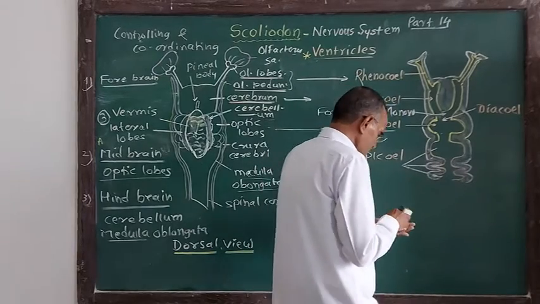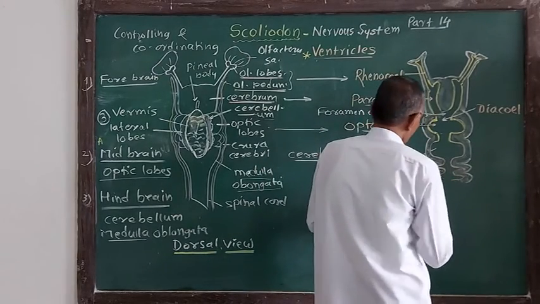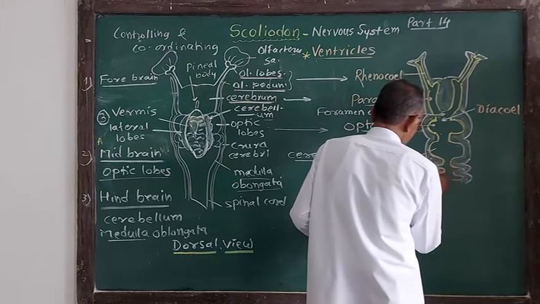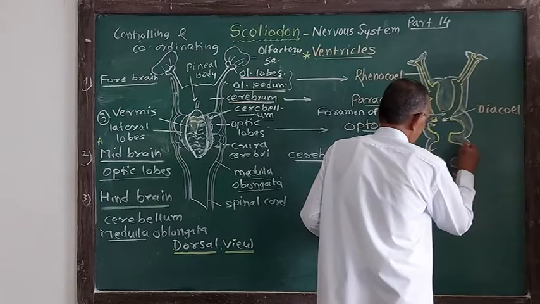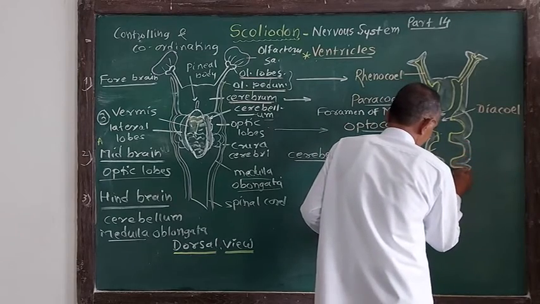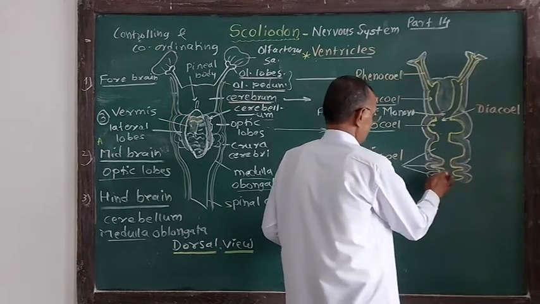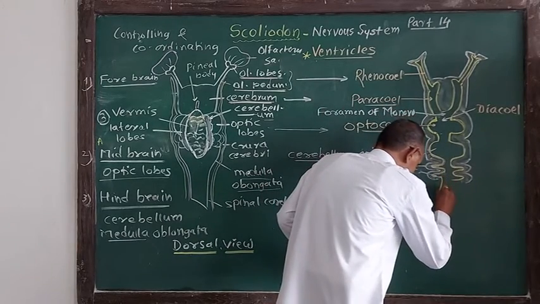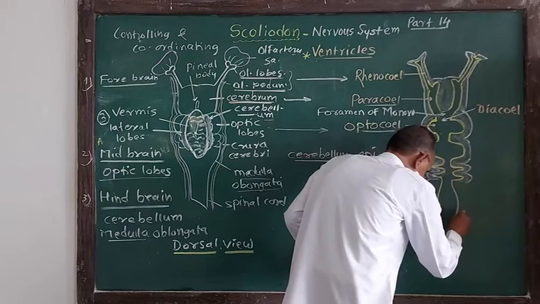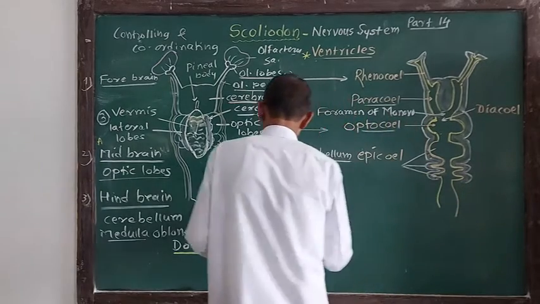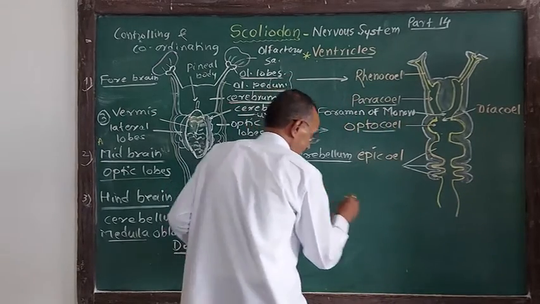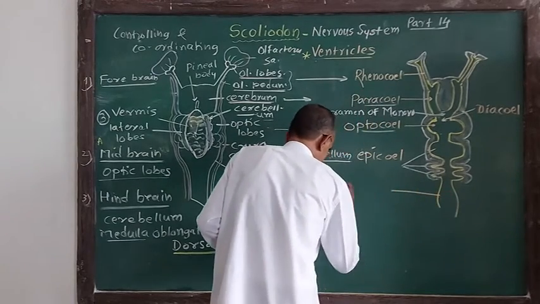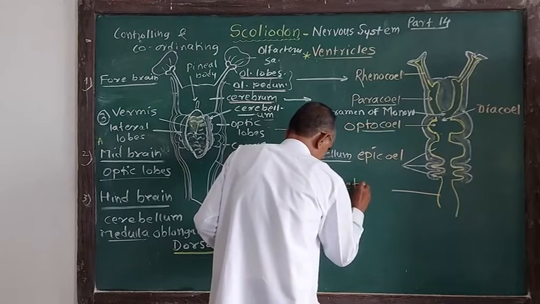Now I go to the next. These are the cavities of the cerebellum, like this. Now this cavity of cerebellum, called epicele, is continued with the cavity of the medulla oblongata. So this is the medulla oblongata and its cavity is called metacele.